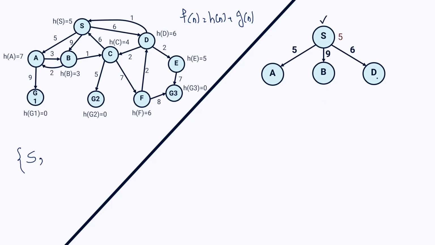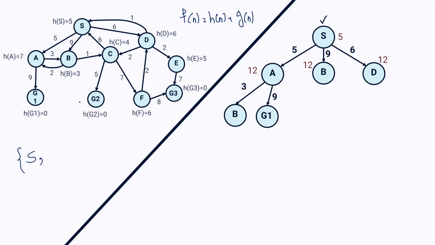And finally, for node D, the value of G, the cost of this edge, is 6, and the heuristic measure of node D is 6 too. So if we add 6 to 6, it is equal to 12. So for all 3 nodes, my evaluation value is 12. So I said we have to choose the node with the least value of Fn. But here, all nodes are equal. So I have to pick one node randomly. So consider I choose node A and expand this node.